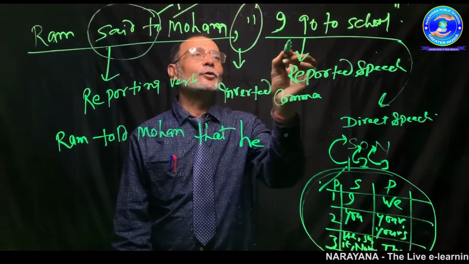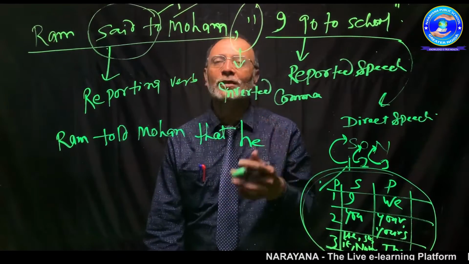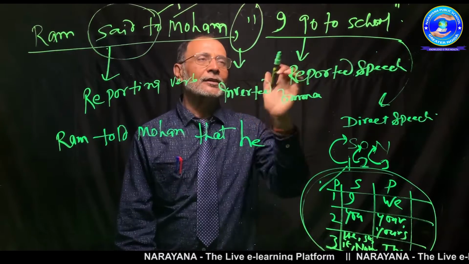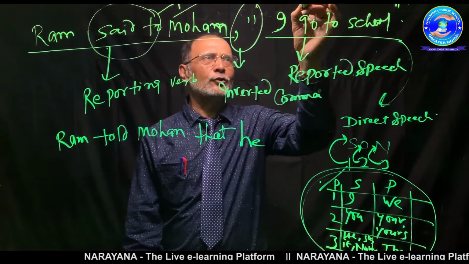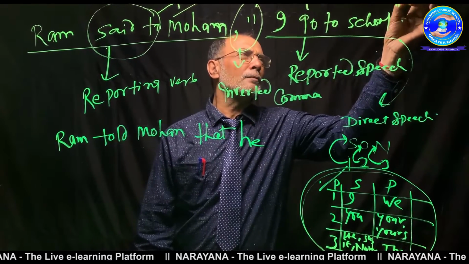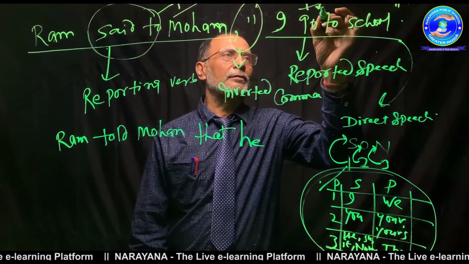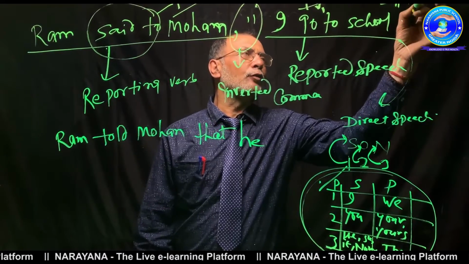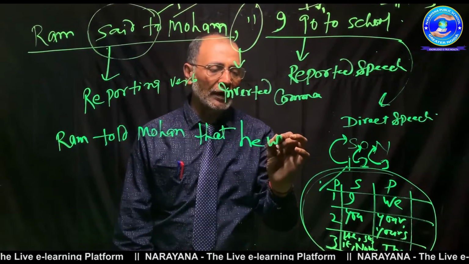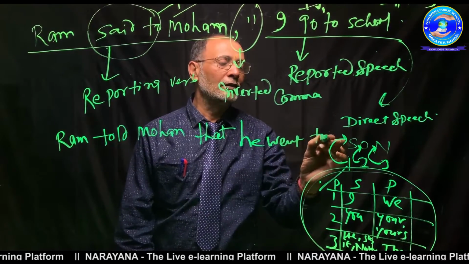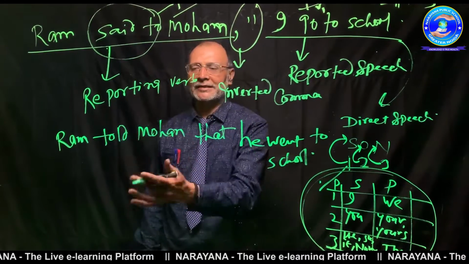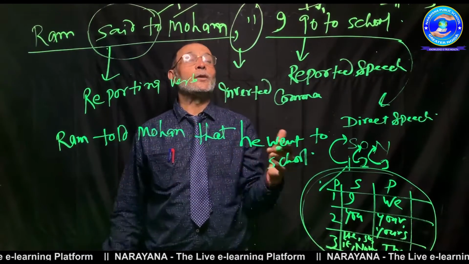So I, he, you see now past tense. So what will now go for the past tense? Second form verb. Go, went, and gone. So now second form comes what? I think that you know very well. But again I like to go, went, gone. Go is first form verb, went is second form verb, and gone is third form verb. So now here comes went. So what should I write here? He went. Very good. To school. Now how easy things to do. Very much easy. Ram told Mohan that he went to school.